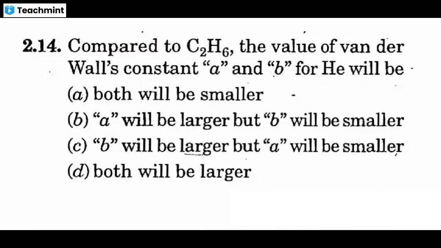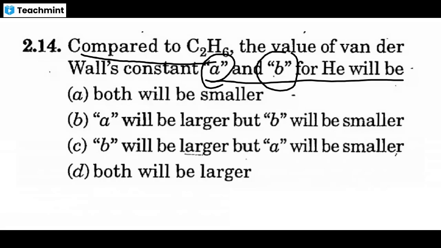The question: compared to C2H6, the van der Waals constants A and B for helium will be what? The question is simple. We already said the van der Waals constant A is for attraction and B is for repulsion. Compared to C2H6, helium is very small, so the attraction is lesser and the repulsion is also lesser.